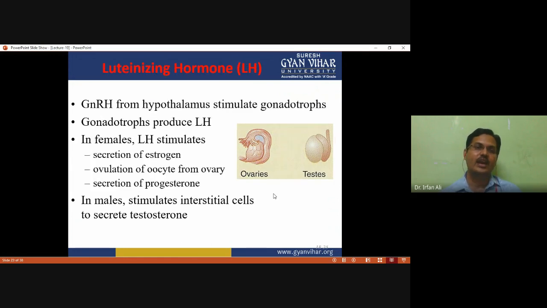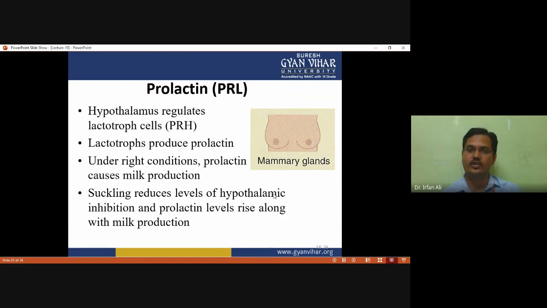Okay, and the anterior pituitary secretes another hormone which is called luteinizing hormone, and gonadotropin releasing hormone from the hypothalamus stimulates gonadotropes to release luteinizing hormone. This luteinizing hormone has different functions in females and males. In females, luteinizing hormone stimulates secretion of estrogen, ovulation of the oocyte from the ovary, and secretion of progesterone, while in males it stimulates interstitial cells to secrete testosterone.